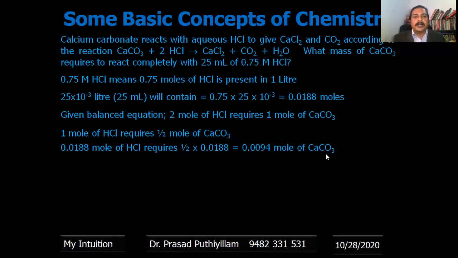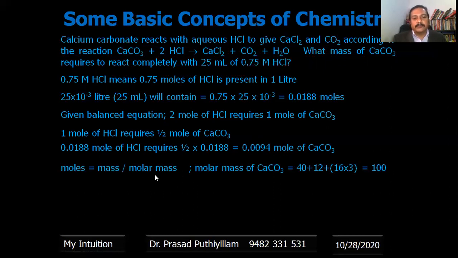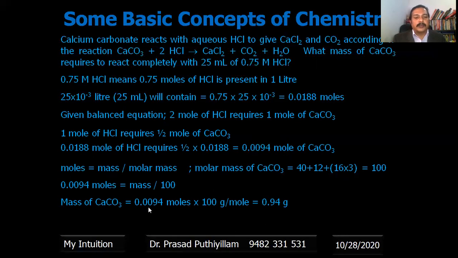We know moles is equal to mass by molar mass. Calcium carbonate molar mass we can calculate, and we'll get the mass of calcium carbonate. Molar mass of calcium carbonate: atomic mass of calcium 40 plus 12, the atomic mass of carbon, plus 16, the atomic mass of oxygen, multiplied by 3, that is 100. Therefore, substituting, number of moles is 0.0094 and molar mass is 100. Therefore, mass of calcium carbonate is 0.0094 into 100, that is 0.94 grams.